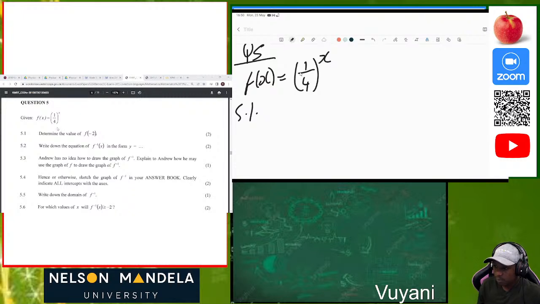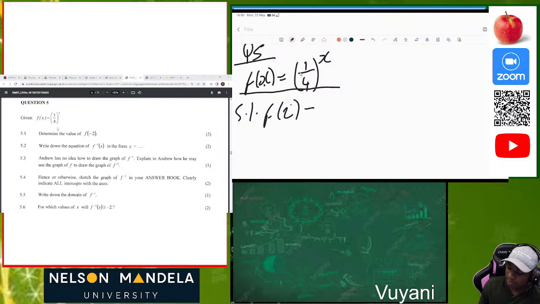f of negative 2. So now we are determining f of negative 2. So how do we determine f of negative 2? So what are we given? Initially we are given f of x is 1 over 4 to the power of x. Now we must determine f of negative 2, which means in the place of x we're going to substitute negative 2. It's going to be 1 over 4 all squared.